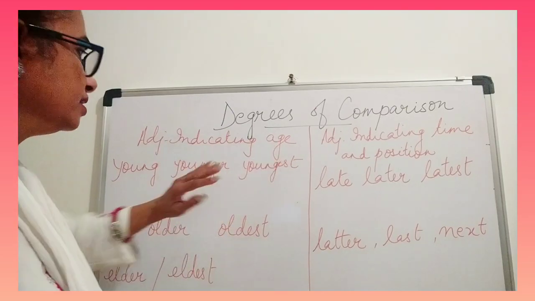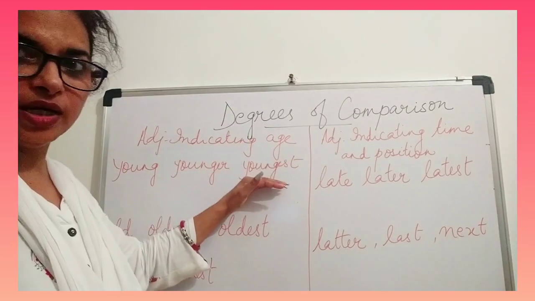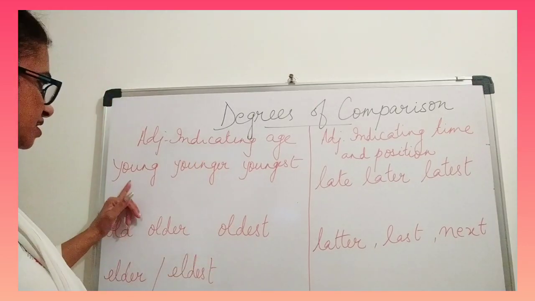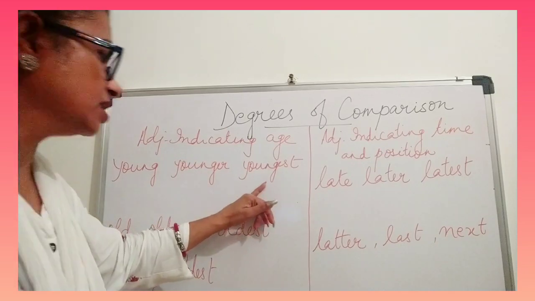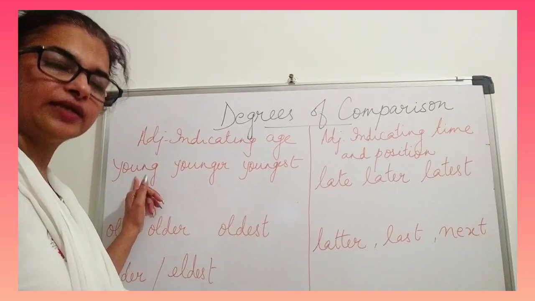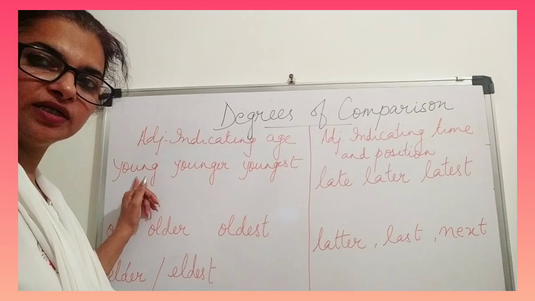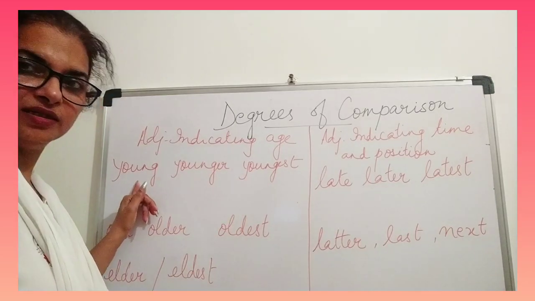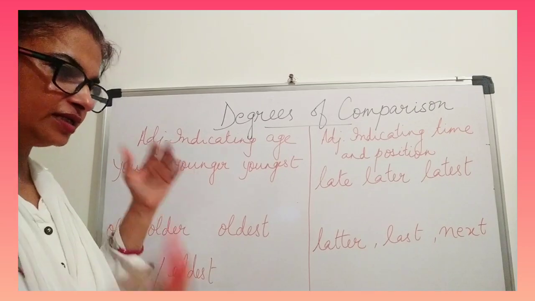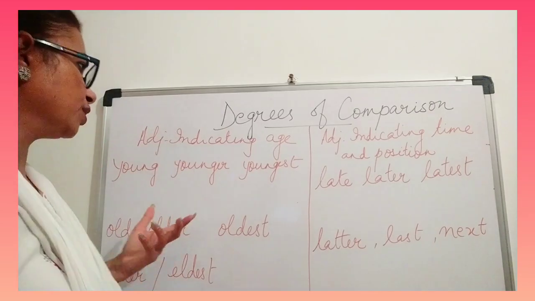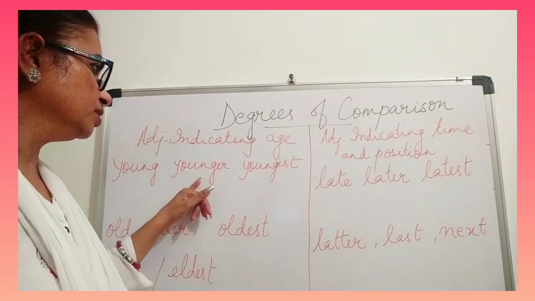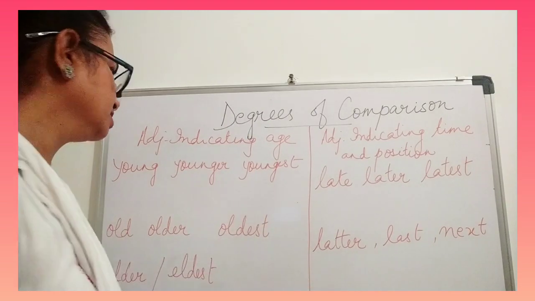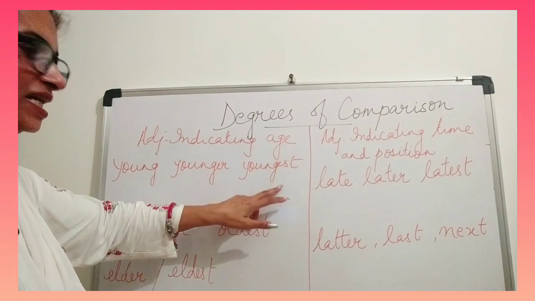Okay, in terms of age and in terms of old and new also. Take this first example: young, younger, youngest. If I say he is my younger brother, or I am younger too, so he is young, very young. Young in terms of age, he is a young boy. Younger too. Youngest, he is the youngest, means the smallest. Age, so it indicates age.